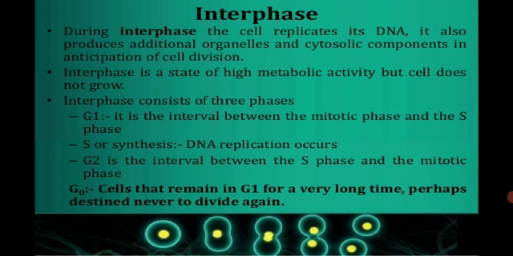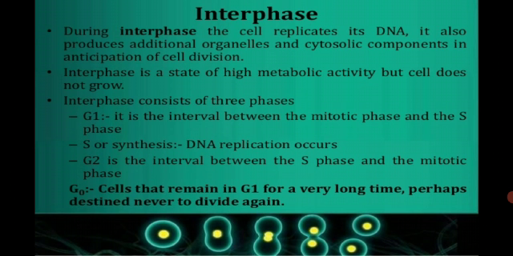First of all, we will see what the interphase is. During the interphase, the cell replicates its DNA. It also produces additional organelles and cytosolic components in anticipation of cell division. Interphase is a state of high metabolic activity, but the cell does not grow. Interphase consists of three phases. These are called the G1 phase, S phase, and G2 phase.